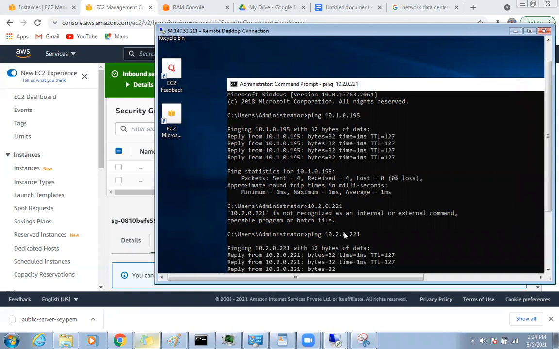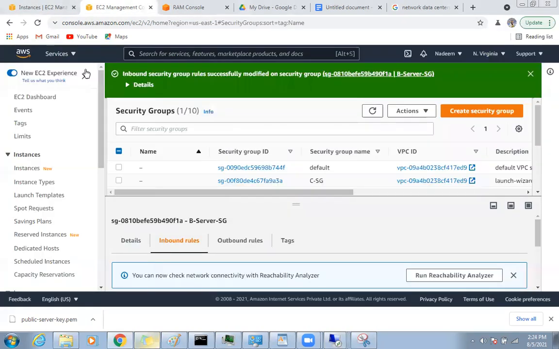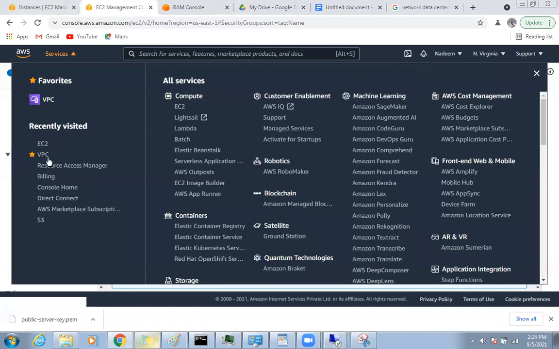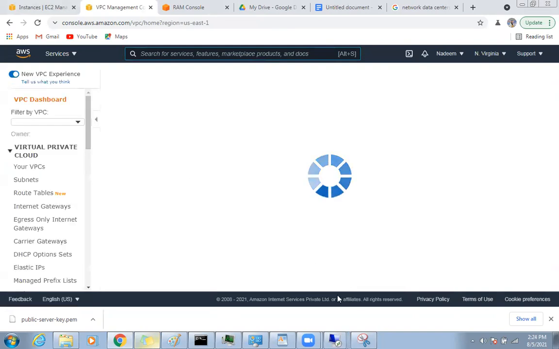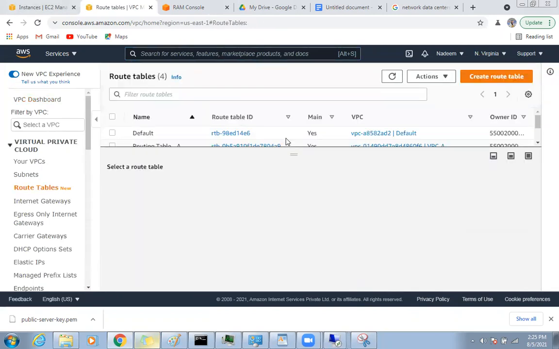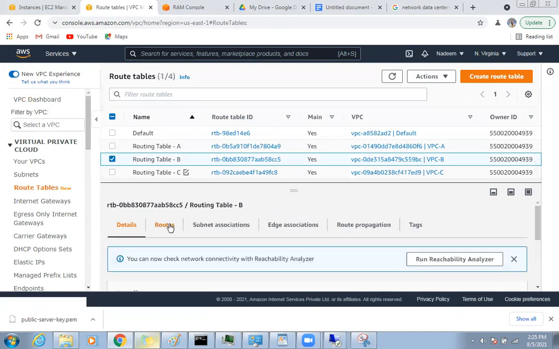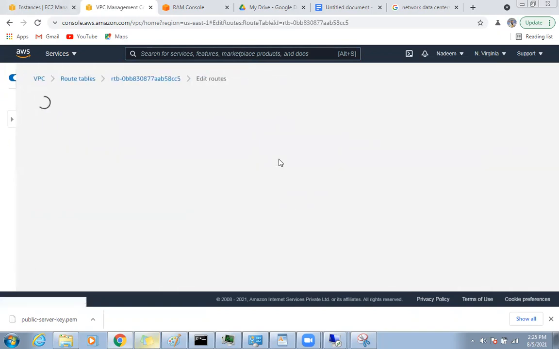Let me just take 1 minute. What I'm going to do is delete one of the routes from VPC B. Let's see if we are able to ping or not. I'm here in the routing table of VPC B, and I'm going to remove that 10 dot route.